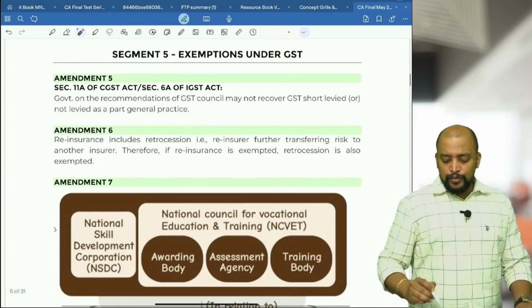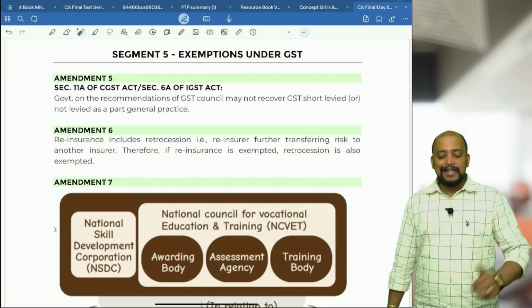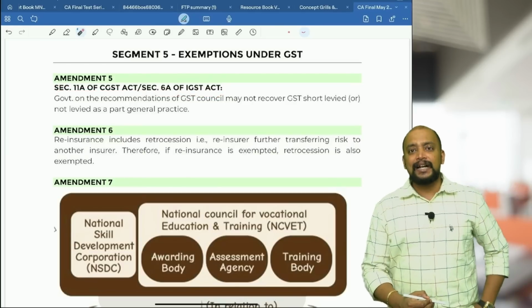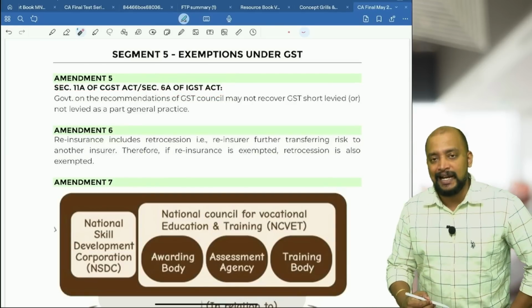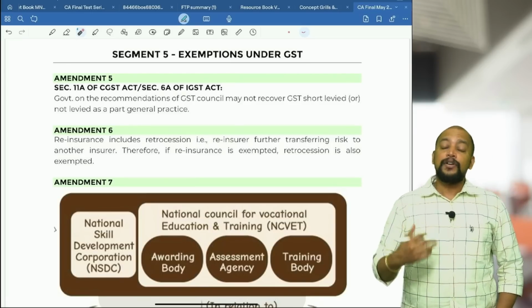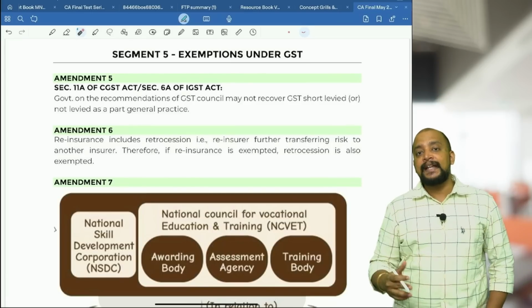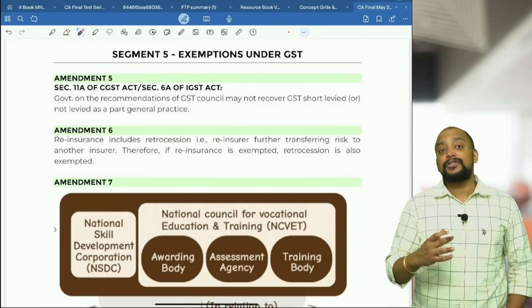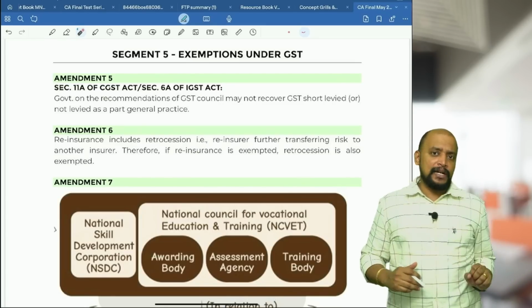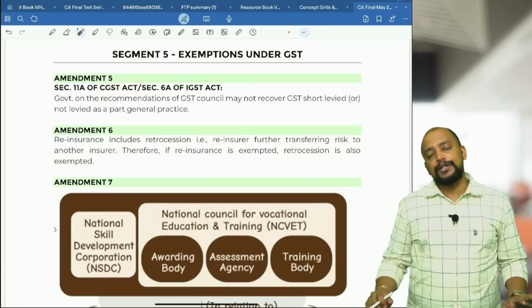Next, we are moving on to exemptions under GST. In these exemptions, the next amendment is section 11A of the CGST Act, also section 6A of the IGST Act. If there is any particular transaction on which GST was not at all paid in the past, this is something called past general practice. In some previous period, on a particular transaction, GST was not paid.